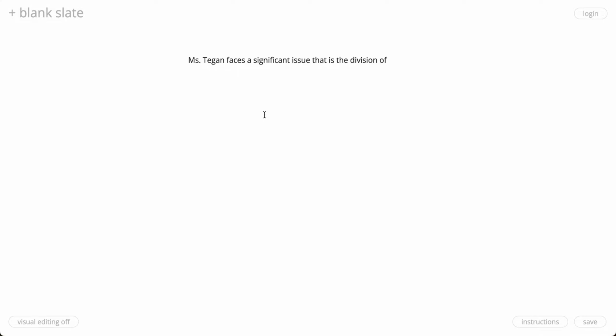All right, so Ms. Teagan faces a significant issue that the division along cultural lines during group activities. And remember, if you get caught up with grammar or spelling, your test administrators are not evaluating you on those skills, but if you see a mistake of spelling, for example, you want to try and correct it. All right, so group activities, which can hinder effective interaction and understanding among students.